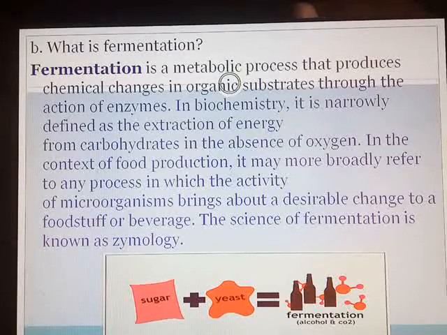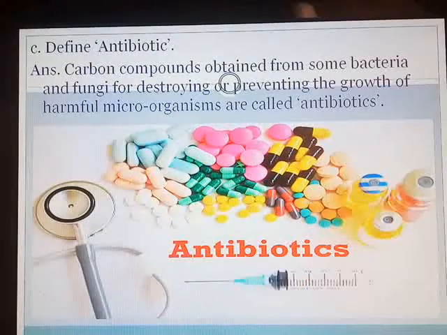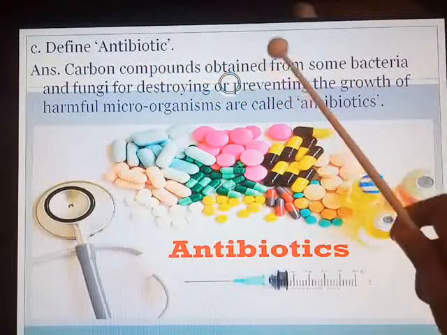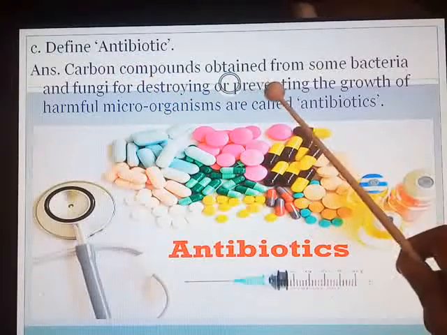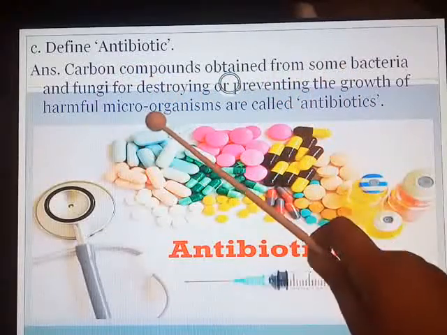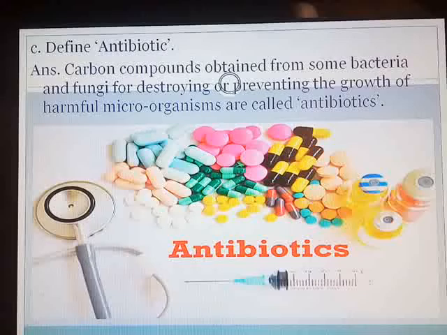Last question is define antibiotic. Again on page number 91. Just now we have marked the answer for broad spectrum antibiotics. So under the heading of antibiotics, very first line, carbon compounds obtained from some bacteria and fungi for destroying or preventing the growth of harmful microorganisms are called antibiotics. Mark the answer. Page number 91.